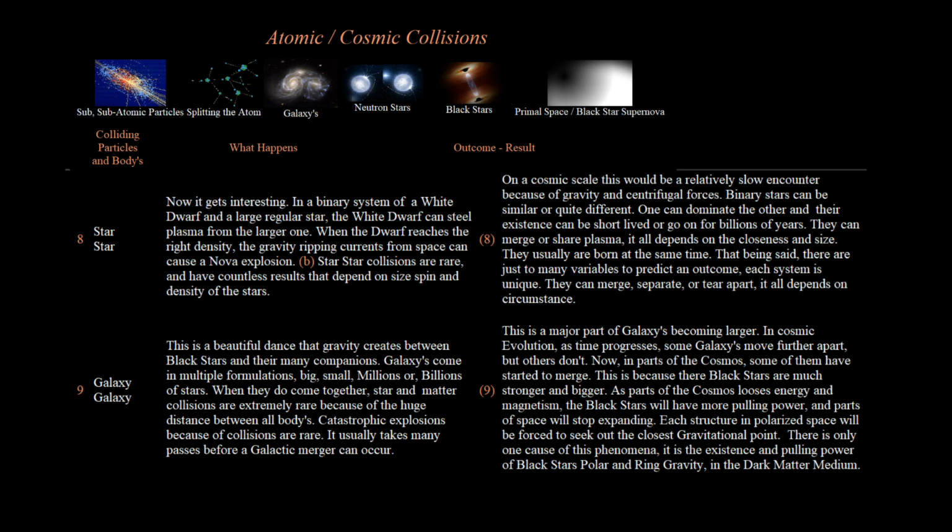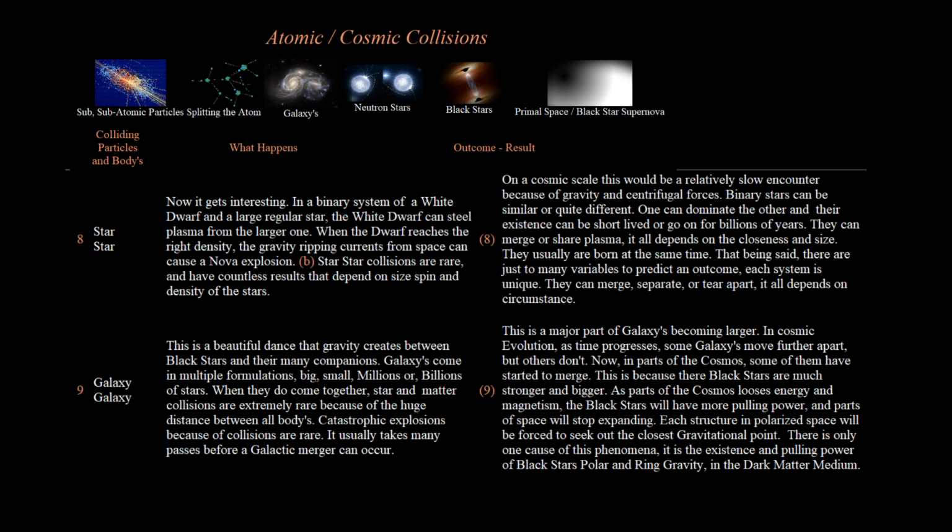9. Galaxy, galaxy. This is a beautiful dance that gravity creates between black stars and their many companions. Galaxies come in multiple formulations, big, small, millions or billions of stars. When they do come together, star and matter collisions are extremely rare because of the huge distance between all bodies. Catastrophic explosions because of collisions are rare. It usually takes many passes before a galactic merger can occur. This is a major part of galaxies becoming larger.